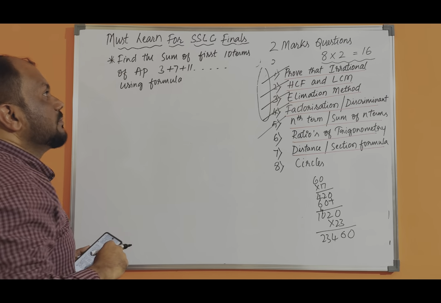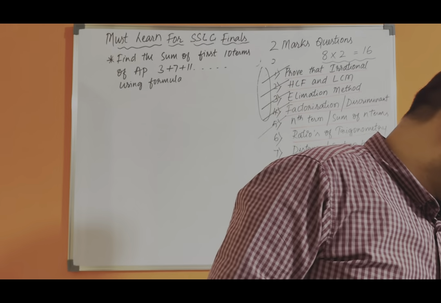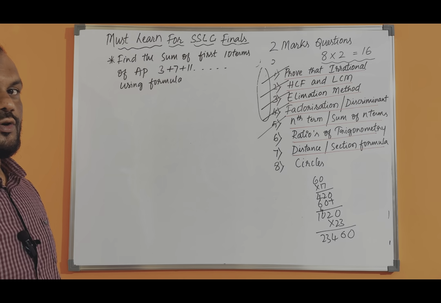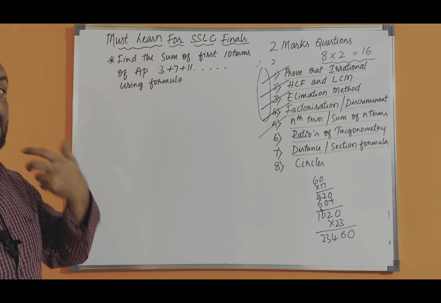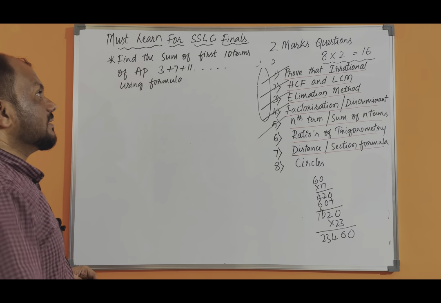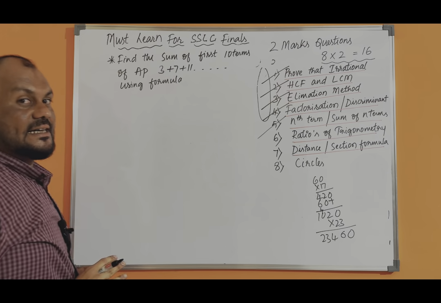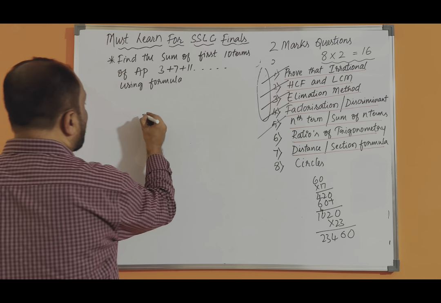See, in the previous sum, you recall the 30th term was there. But here what is given? Only 10 terms. So whenever you see these 10 terms, your brain should directly say that it is Sn. Okay, so train your brain like that. So now we need to find out the sum of 10 terms. Whenever the word sum comes, we have to use the Sn formula.